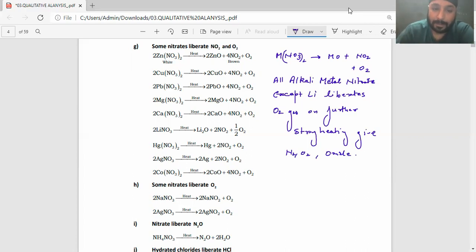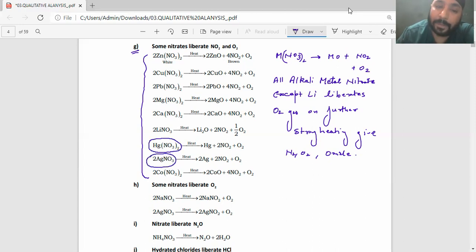Now, these are all the elements which generally give you nitrates as well as nitrogen dioxide as well as oxygen gas, and the corresponding oxide. Again, the main point over there: mercuric oxide, silver oxide.